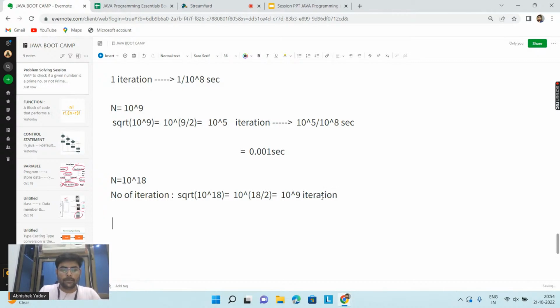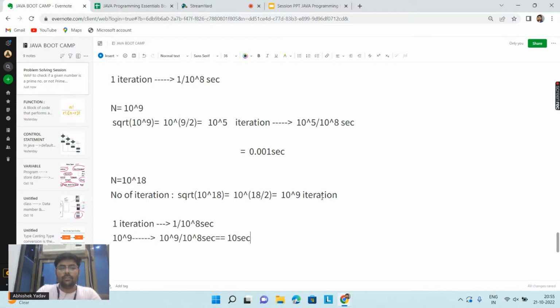So you are saying, I know one iteration is equal to 1 divided by 10 to the power 8 second. Then 10 to the power 9 iterations will be equal to how many seconds? 10 to the power 9 divided by 10 to the power 8 seconds. This will be equal to 10 seconds.